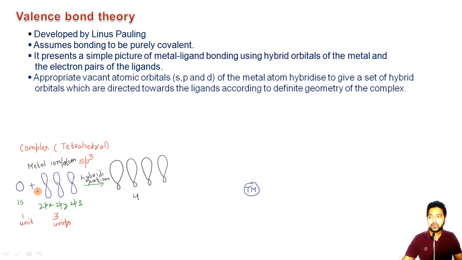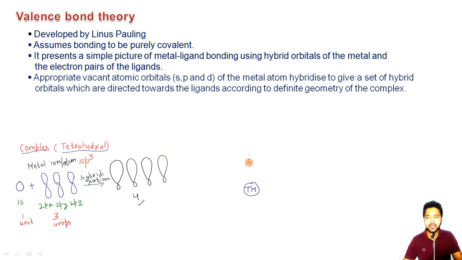Now these atomic orbitals here will undergo some sort of hybridization, resulting in the formation of four hybridized orbitals, which are actually these, and they will be directed towards the ligands according to the definite geometry of the complex. At the starting, I told you that we are talking about a complex having a tetrahedral type of geometry. And we know a tetrahedral geometry is like this.